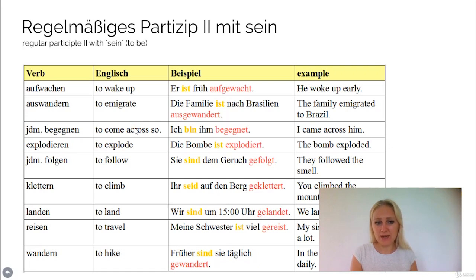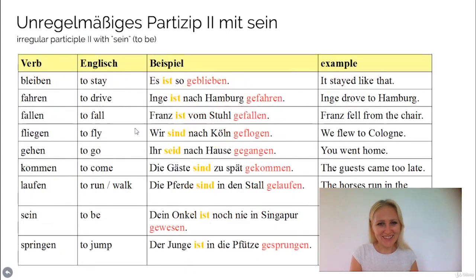Okay, so those are just a few examples. There are more regular Partizip 2 verbs that you use with sein in the perfect tense. This is now for the A1 level, the very important ones, but the list is longer actually. Okay, so here we have irregular Partizip 2 verbs with sein. For example, bleiben, to stay. Later on, we are going to see how to form the irregular Partizip 2 verbs. But just for you to study those already, so that you know those are irregular, but they are still with sein.